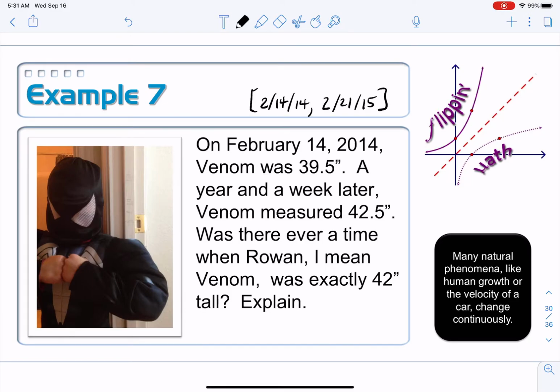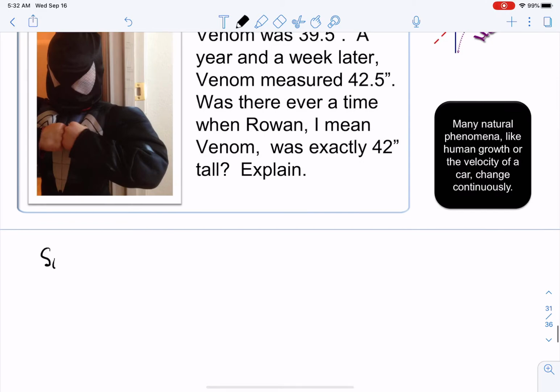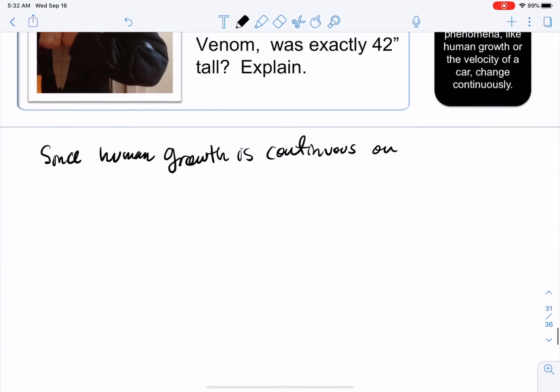So here's our closed interval. Since human growth is continuous on this closed interval,